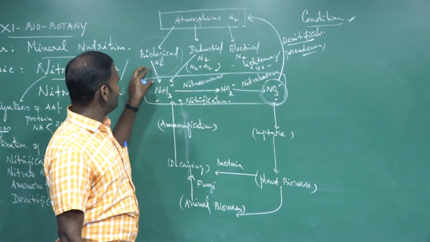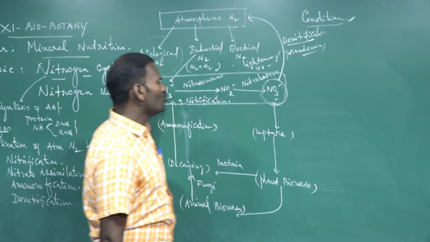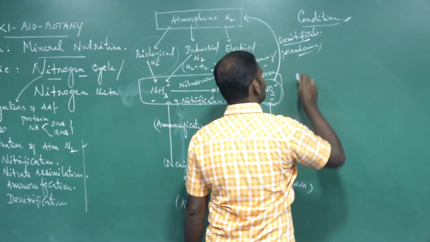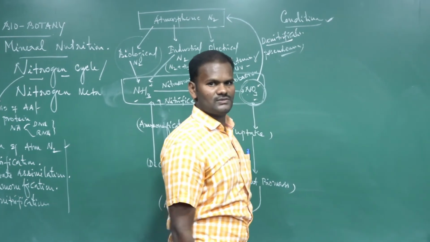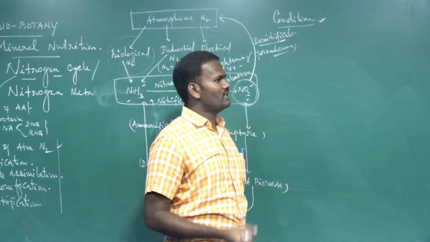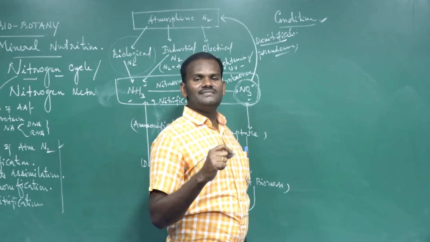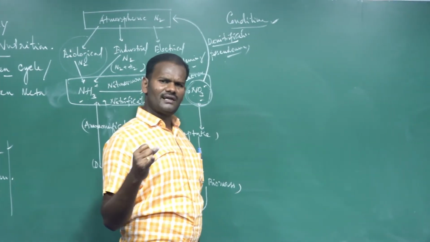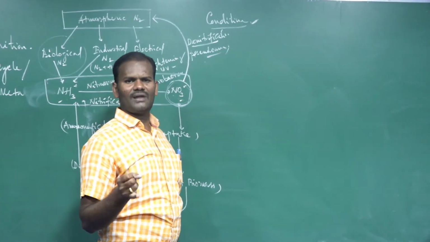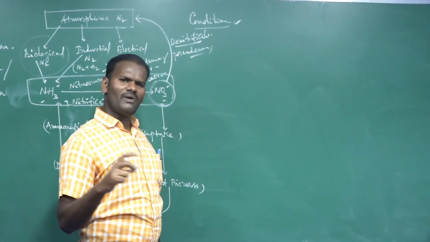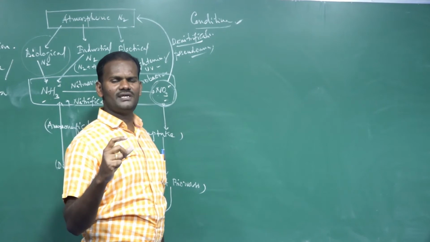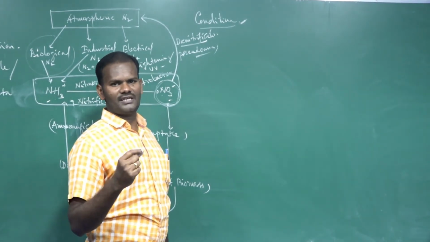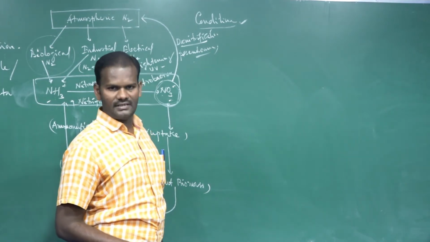Maximum nitrogen fixation takes place in the leguminous plants, also called pulse varieties, for example chickpea, Cicer arietinum, Bengal gram, green gram, red gram, and black gram, due to the presence of Rhizobium bacteria.